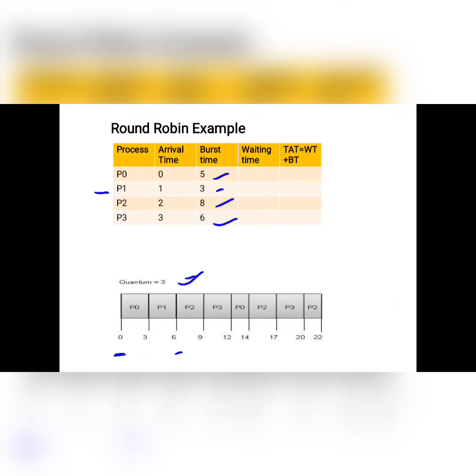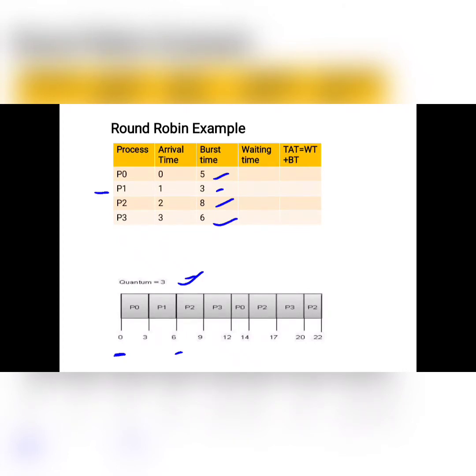After 3, P1 is terminated, because the burst time of P1 is also 3. The quantum is equal to the burst time, so the total execution of P1 is completed. P0 is still pending with 2, and we will see when it starts again.